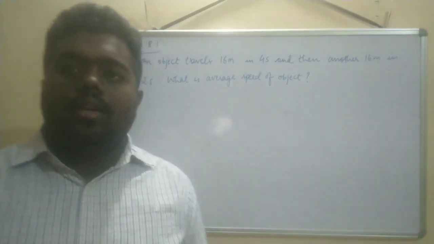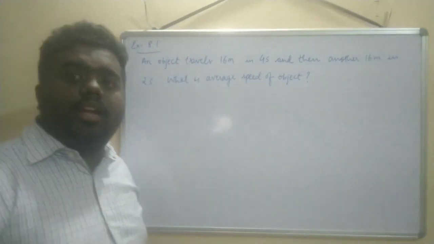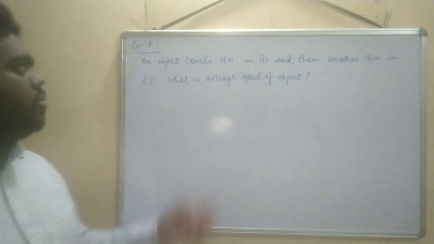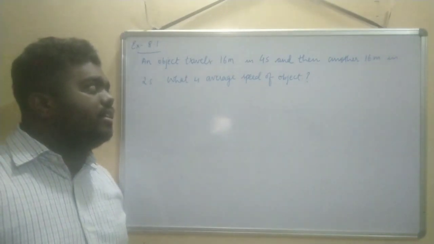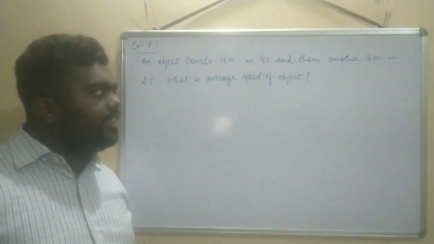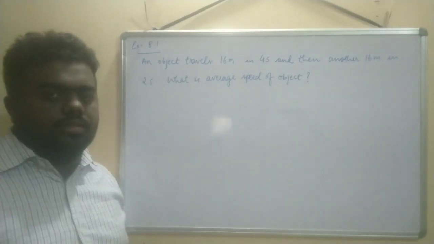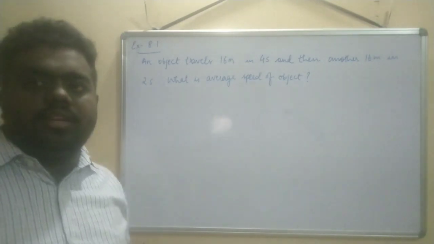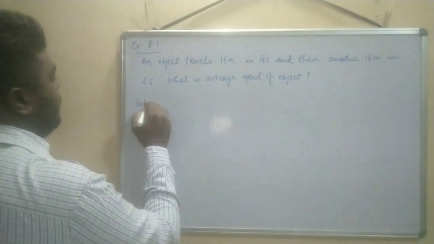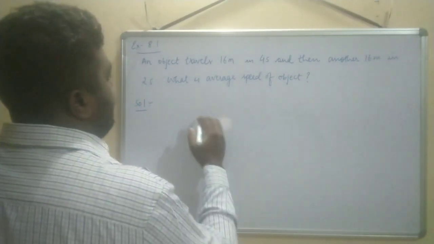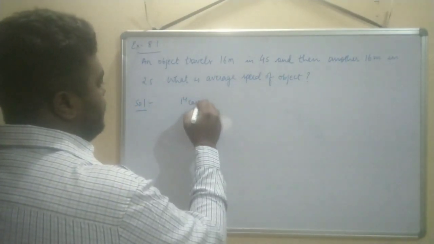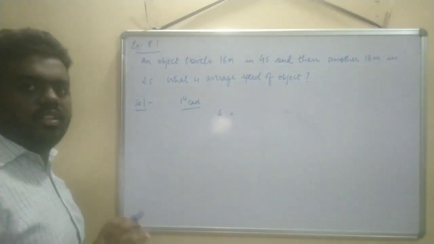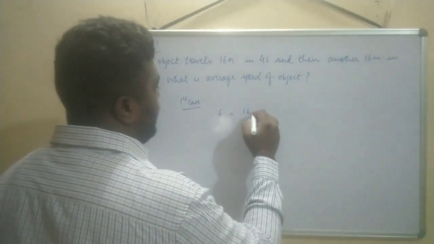First numerical is example number 8.1 of NCERT, chapter number 8. So what is the question? An object travels 16 meters in 4 seconds and then another 16 meters in 2 seconds. What is the average speed of the object? We need to calculate the average speed. So first we will write the given data. First case: distance is denoted by s. Distance or displacement, both will be denoted by s.